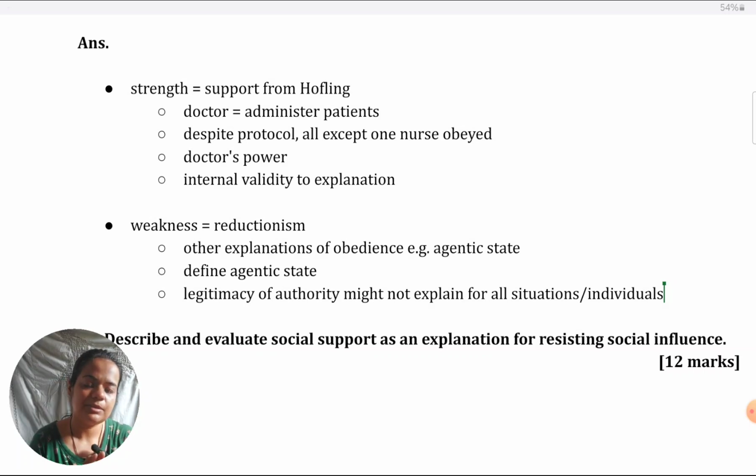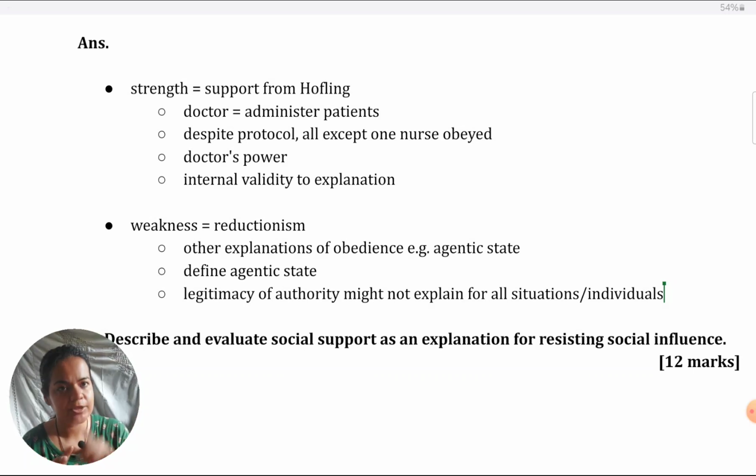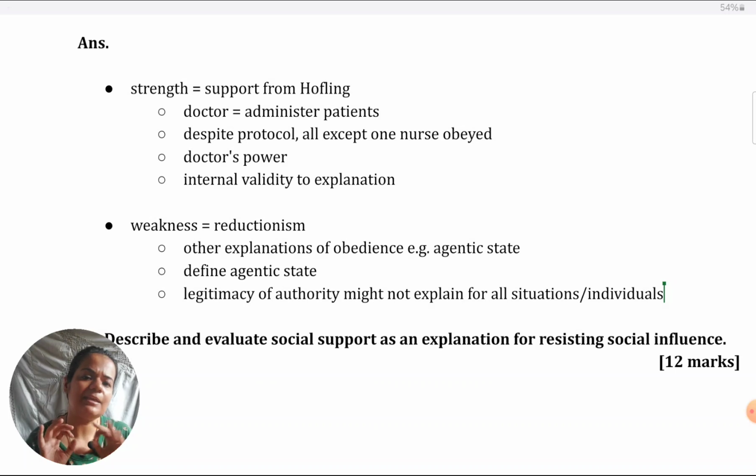One even better explanation, so example could be the Nazi Germany situation. No doubt Hitler had the power to punish the Nazi soldiers who were not following his instructions to torture the Jews. But when the Nazi soldiers and their commanders were asked as to why they were obeying Hitler, most of them said that they felt Hitler was responsible for what they were doing. They were just following instructions. These are the exact words, which points more towards an agentic state, feeling irresponsible for one's own actions rather than fear of punishment. So, rather than legitimacy of authority.